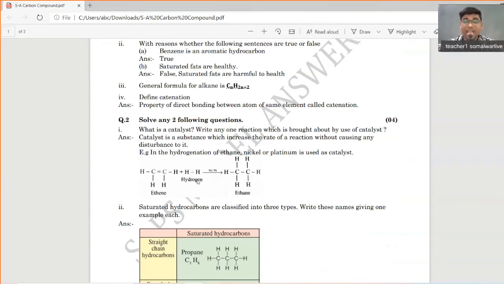This reaction is hydrogenation, that is an addition reaction. So let's move to the next question. It is a very simple question. Saturated hydrocarbons are classified into 3 types. So what are the saturated hydrocarbons?